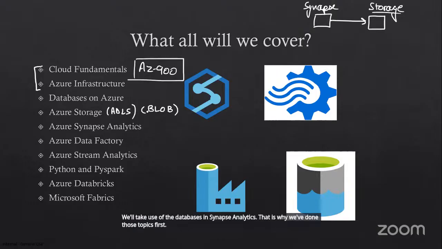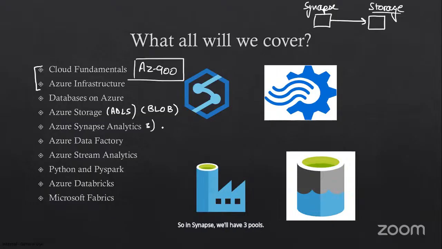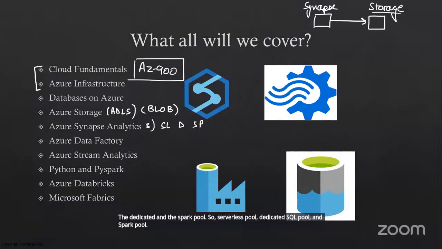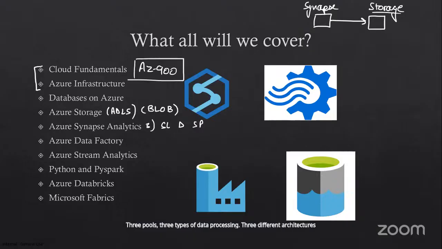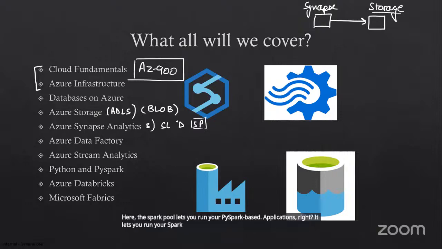So in Synapse, we'll have three pools, right? The serverless, the dedicated, and the Spark pool. So serverless pool, dedicated SQL pool, and Spark pool. Three pools, three types of data processing, three different architectures. We'll try and understand this. Here, the Spark pool lets you run your PySpark based applications, right? It lets you run your Spark applications.